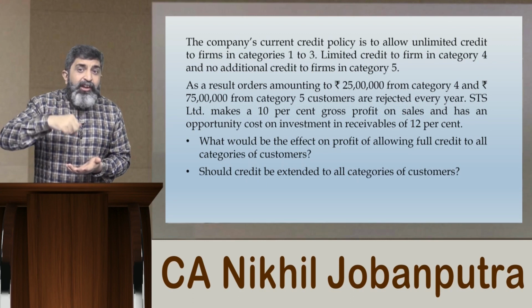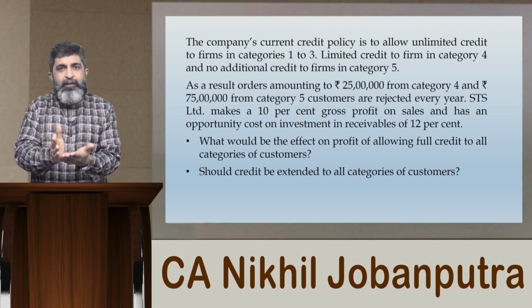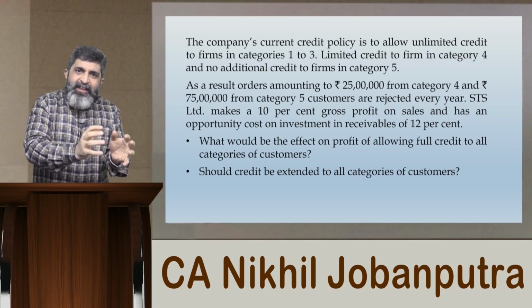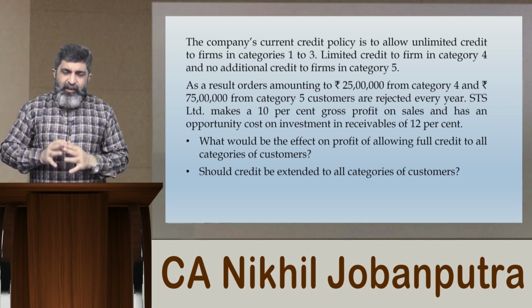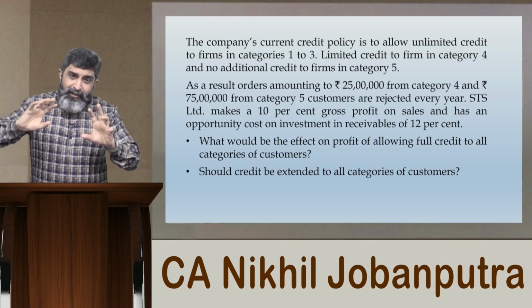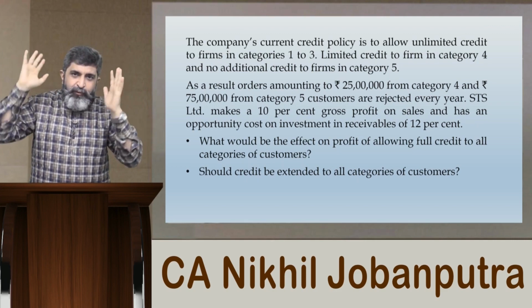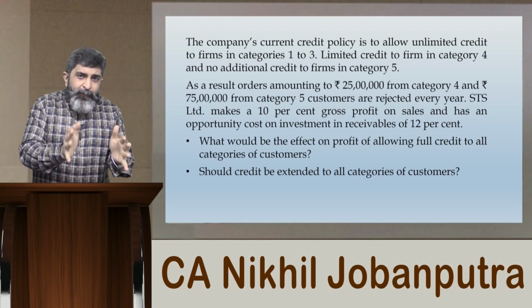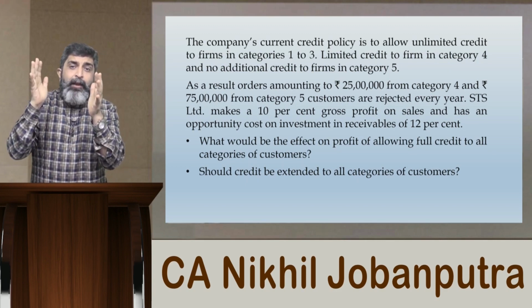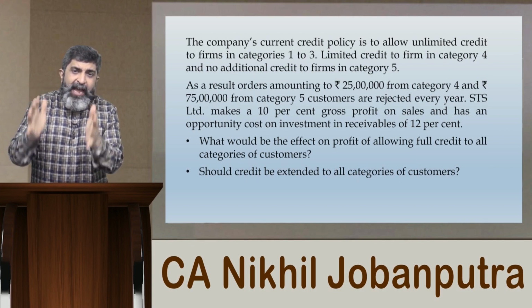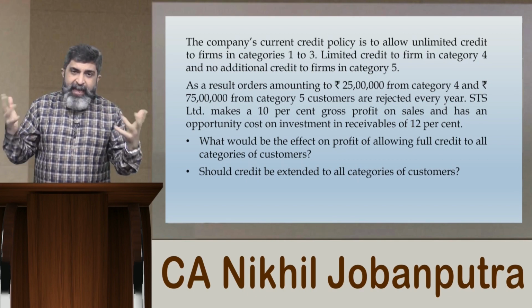Now, we are rejecting orders. In which categories are we rejecting orders? Category 4, category 5. In category 4, limited orders are accepted and limited orders are rejected. In category 5, all the orders are rejected. Now, the company, that is STS Limited, is coming up with a new strategy. What if we accept all the orders and have extensive sales? 25 lakhs of additional sale will start happening from category 4 customers and 75 lakhs of additional sale we will have from category 5 customers. That means 1 crore of additional sale we can have.